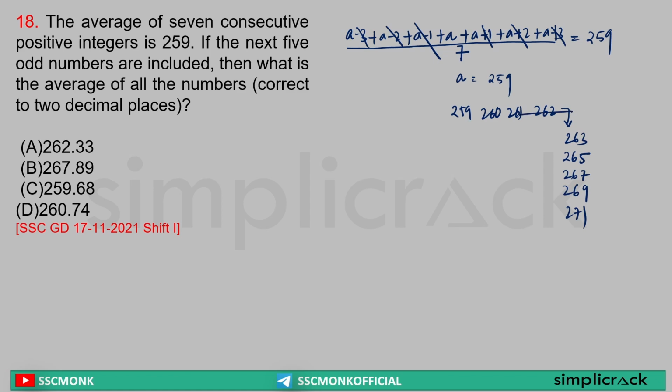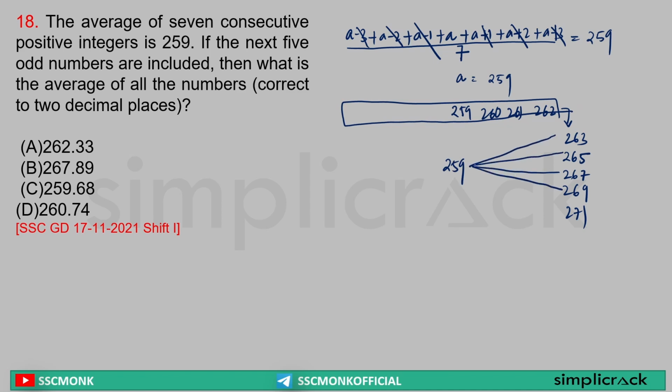Yes. Sir, till here all these consecutive numbers' average was what? 259. So what is the difference I am getting from all these five numbers? Because I am here trying to calculate the average of the new numbers. Sir, 259, 263, difference plus 4. Here difference plus 6, here difference plus 8, here difference plus 10, here difference plus 12. Yes or no? Yes. What is the sum? 12 plus 8, 20 plus 10, 30 plus 10, 40.